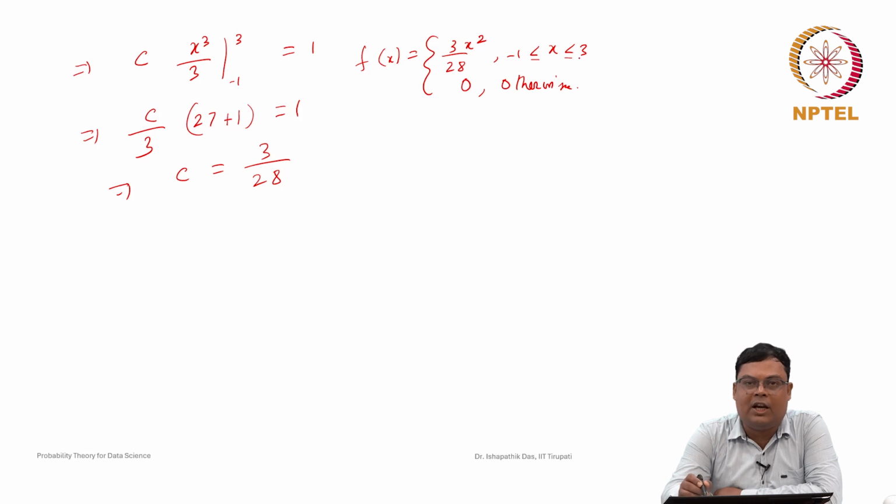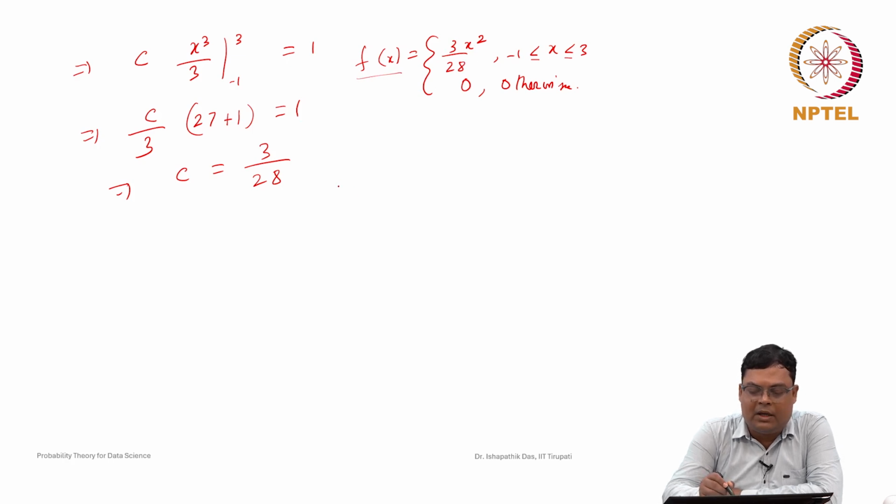So you can represent it by a closed interval, or half closed half open, right side closed left side open, or left side closed right side open, or by open intervals. It will be the same. Now you can see that this function satisfies all the properties. Mostly these are the important properties: f(x) should be greater than or equal to 0 and the integration will be 1. With the constant 3 by 28, it will be 1.